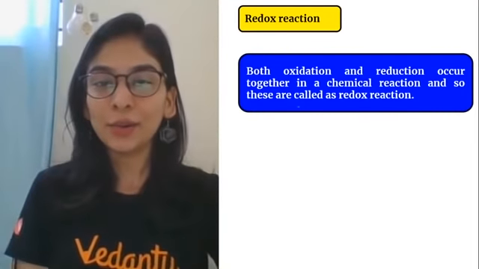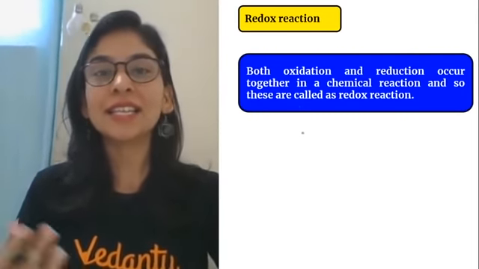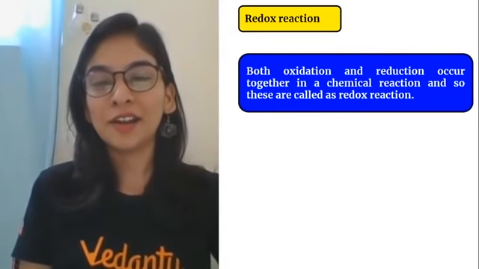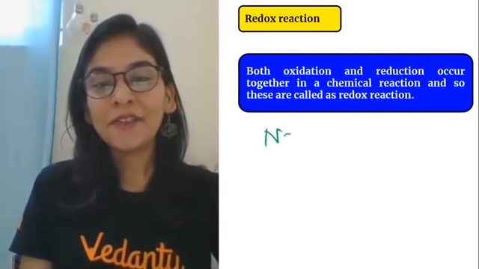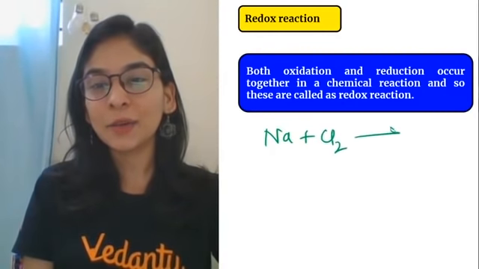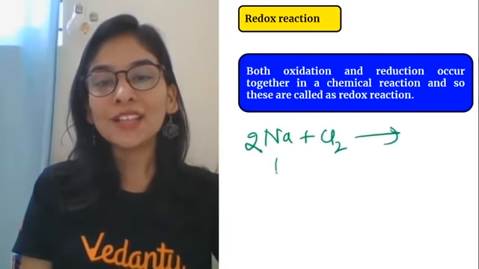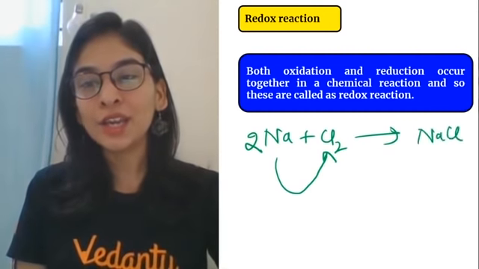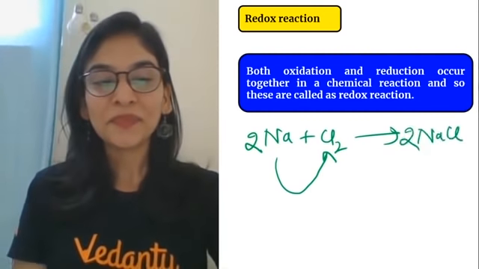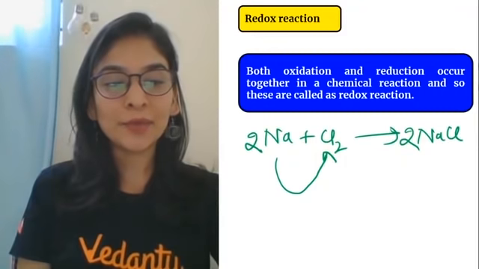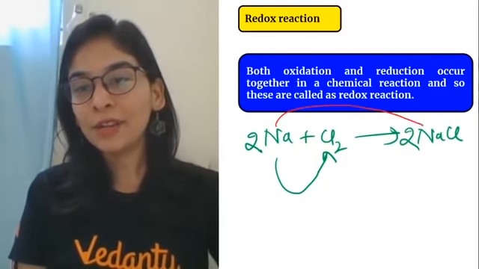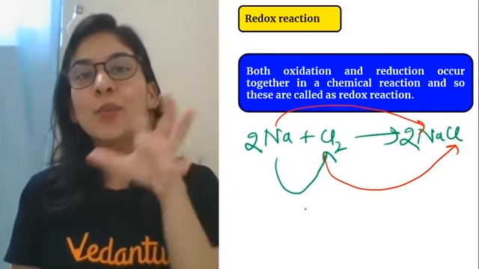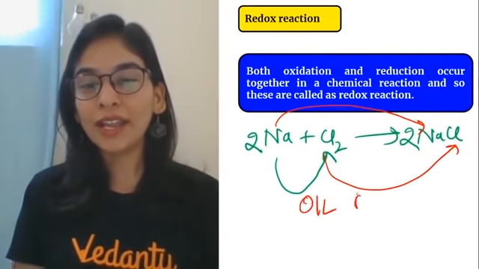What if I tell you that this oxidation and reduction takes place simultaneously together, and that is called a redox reaction. In a way, if I see and remember this reaction, what was this reaction? My sodium is losing electron to chlorine and chlorine is accepting it, giving you sodium chloride. So in the same reaction, what I'm observing, students, sodium loss of electron, chlorine gain of electron, and in one reaction I can write it OIL RIG.